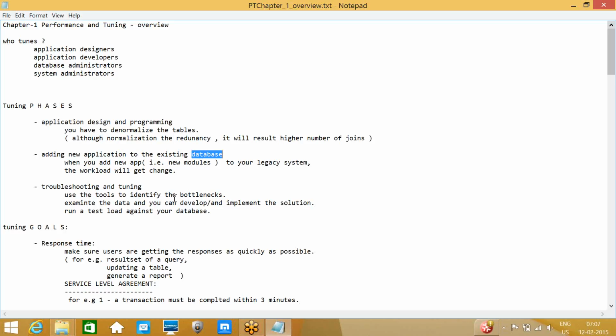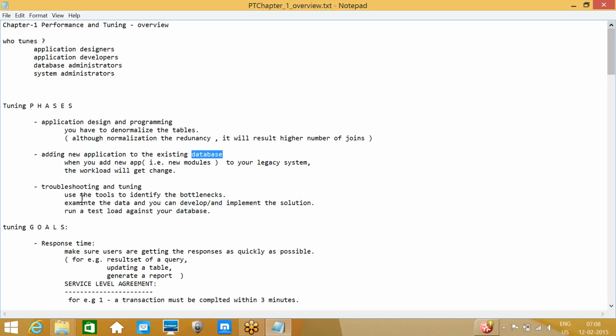Sometimes developers may come up with requirements like, I want to generate these reports. Big reports. At that time, instead of running them in the database, we can use different data warehousing tools like Informatica. Those tools will help us generate the reports by connecting to our database. So that is also one type of application that is fetching the data from our database. At that time we need to check this load and all.